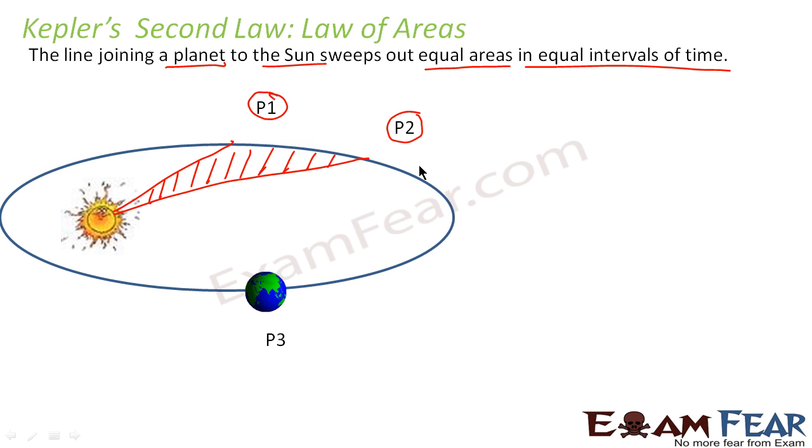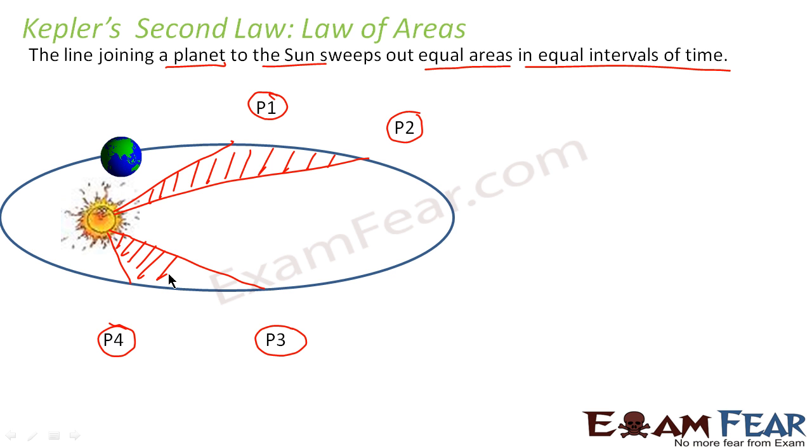Now again the same planet will keep revolving. It will come to some other point, let us say P3, and again it will keep going and reach some point, say P4. So when it traveled from P3 to P4, the area covered is this area.